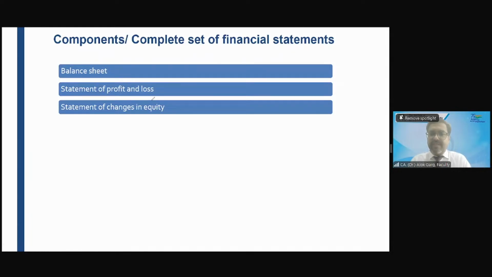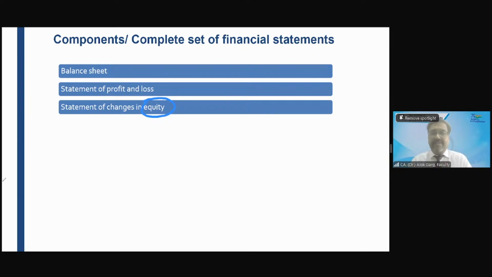What is the meaning of equity? Is it only equity share capital? Whether this statement presents only changes in equity share capital? Other equity also, right? So Neha, is it only equity share capital or other equity also? Other equity also. What is other equity? It's reserves and surplus. Okay. Very good. So it shows the movement of equity share capital and other equity.